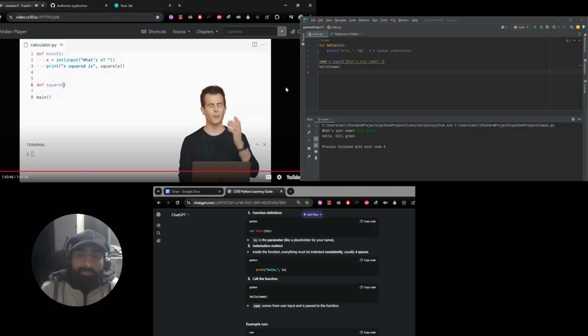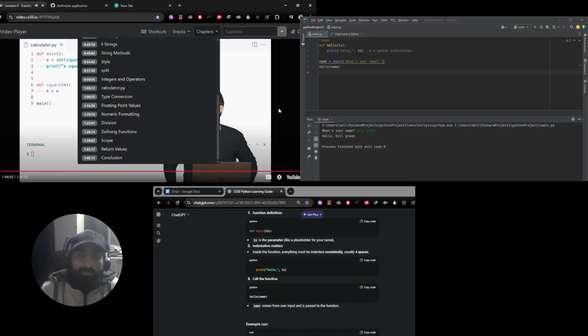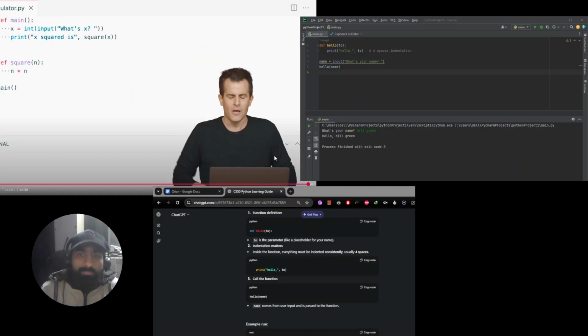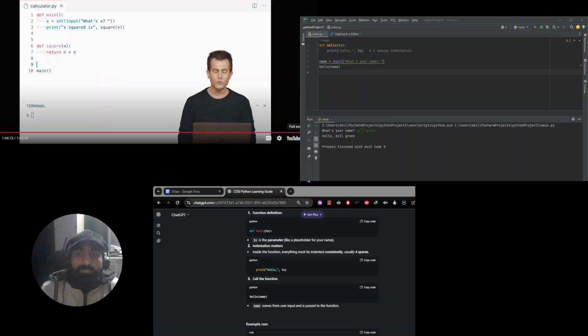This one's going to take in a number, and I'm going to call it generically n, as many a programmer would, just to represent any old number. And then what do I want to do in order to square n? Well, a number squared is really just itself times itself, so I'm going to do this, n times n. But it's not enough just to do the math yourself, n times n, you're going to have to return the actual value, n times n, and that's our new keyword here. When I now do this, watch what happens.